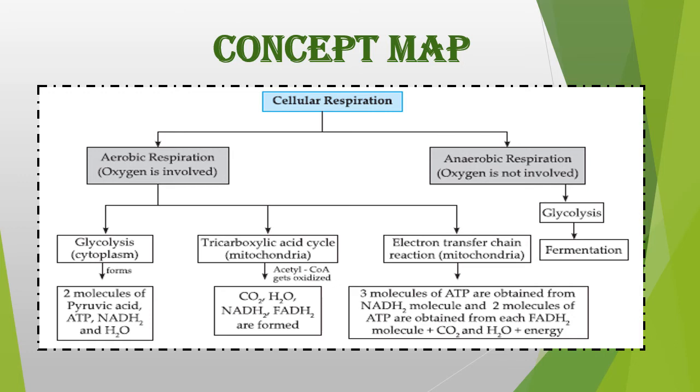In the tricarboxylic acid cycle, acetyl coenzyme A gets oxidized and carbon dioxide, water, NADH2, FADH2 are formed. Whereas in the electron transfer chain reaction, three molecules of ATP are obtained from NADH2 and two molecules of ATP are obtained from FADH2. Plus, we get carbon dioxide, water and energy.